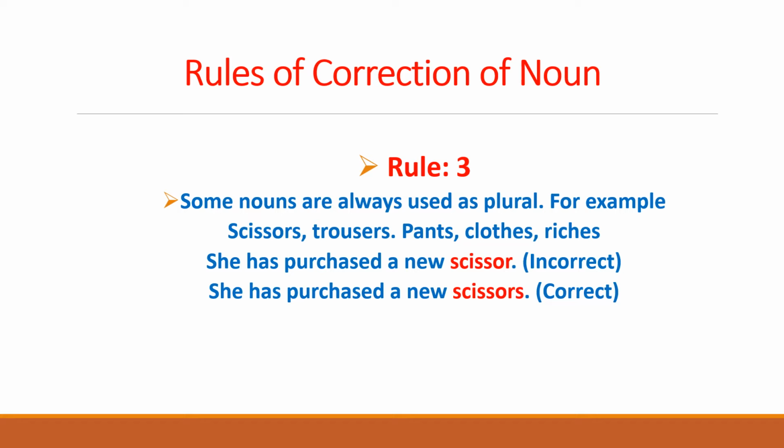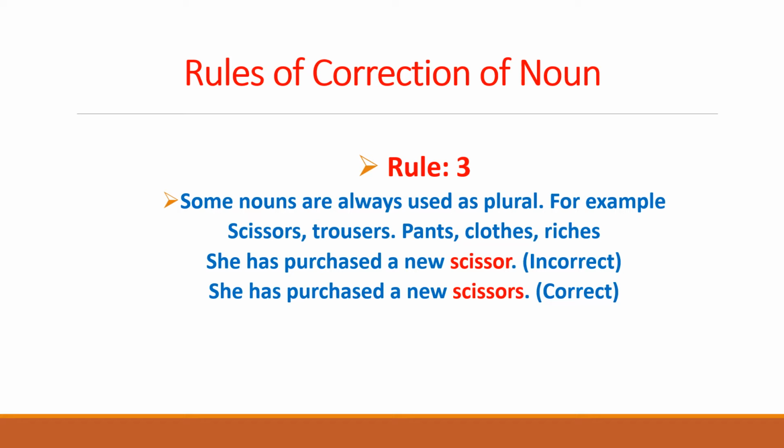For example, scissors, trousers, pants, clothes, riches. So these are certain words and nouns that always take the plural form. So we can't use them as a singular. Whenever they will be used, they will be used as plural.